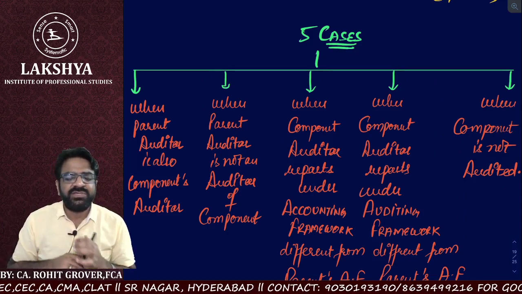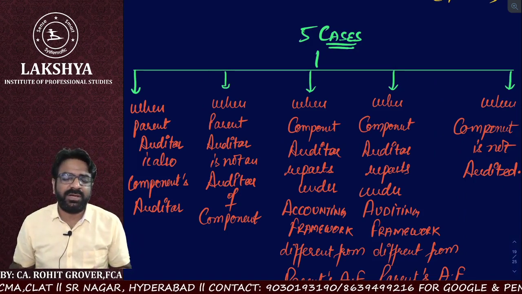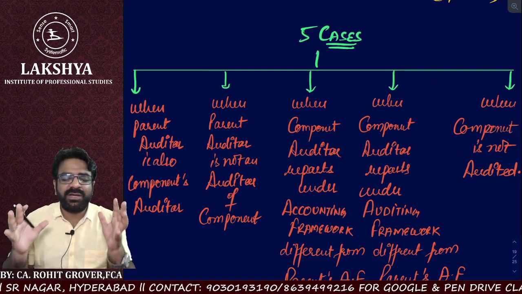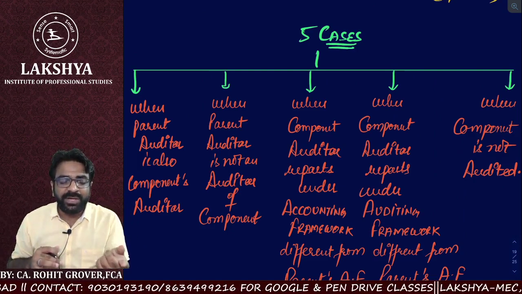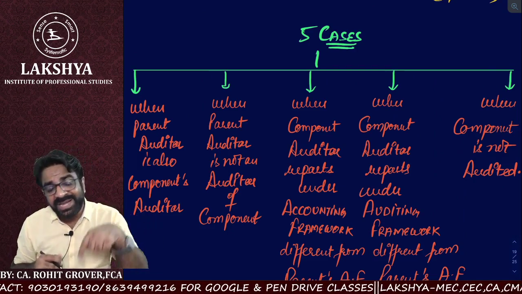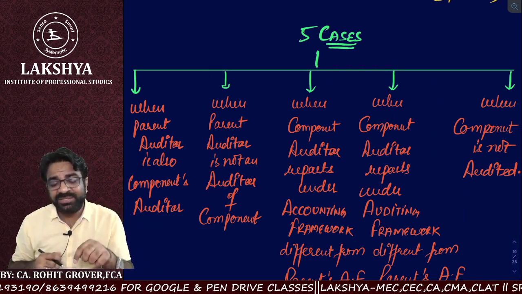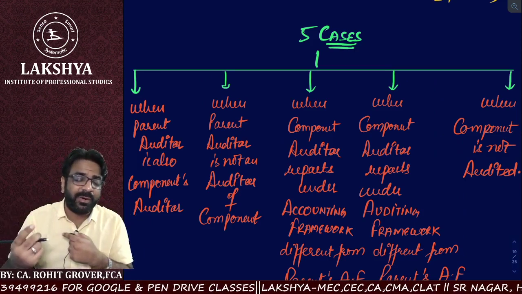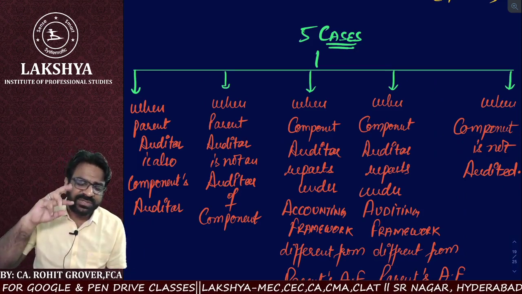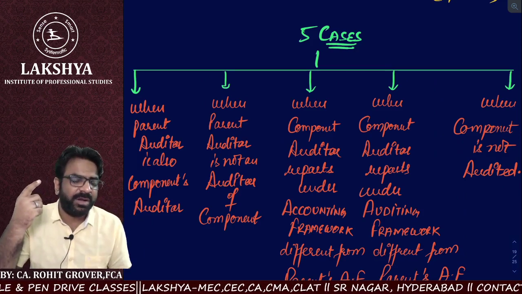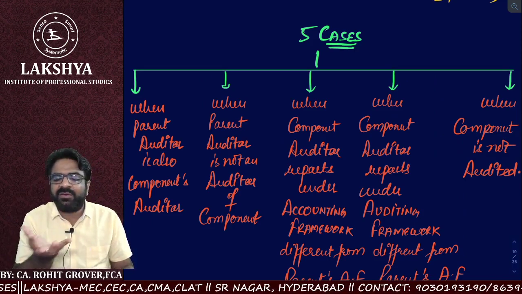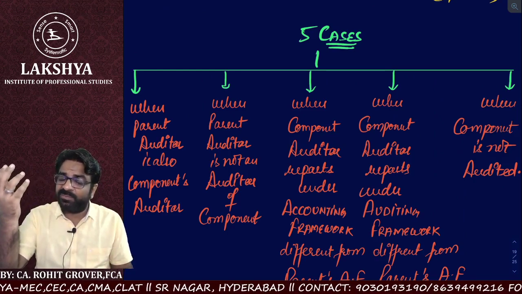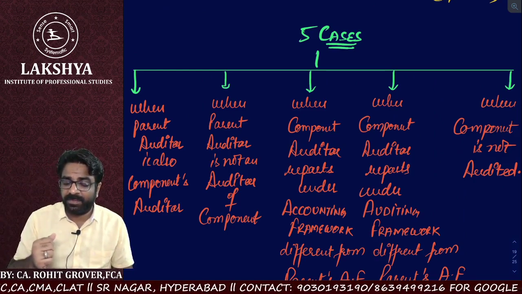And case number five, sir, what if the component is not being audited? It doesn't mean that the consolidated financial statement auditor's responsibility is over. The consolidated financial statement auditor still has to consider what? Still has to consider that unaudited component, because there might be a possible chance of modification because he was unable to obtain any kind of audit evidence. The possibilities of material misstatement. Are you getting the point?